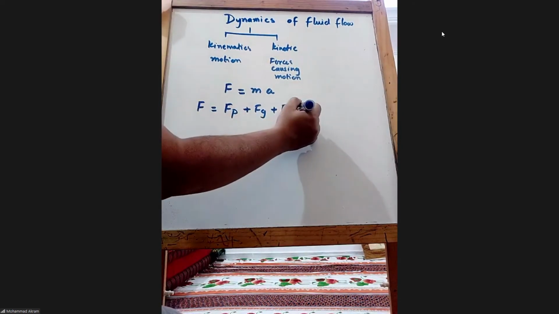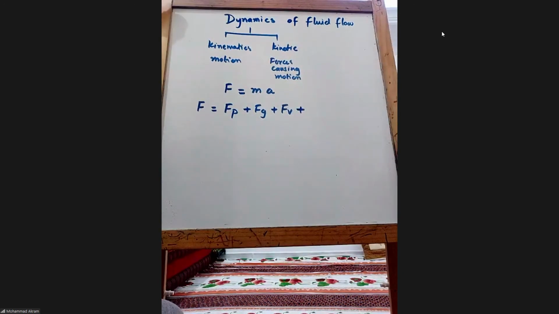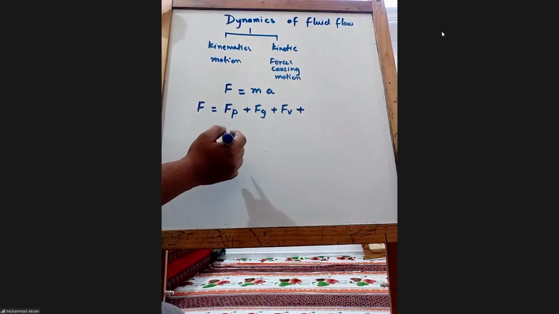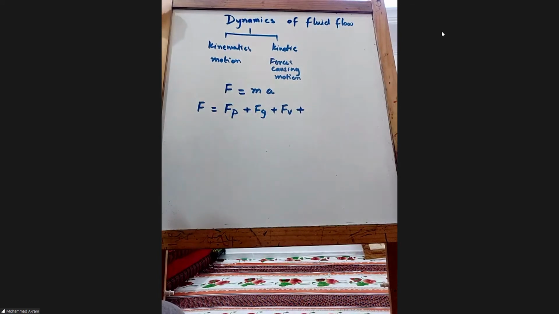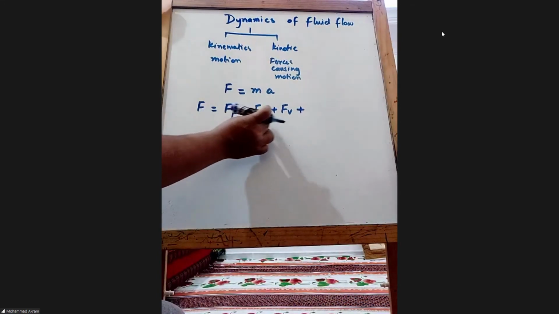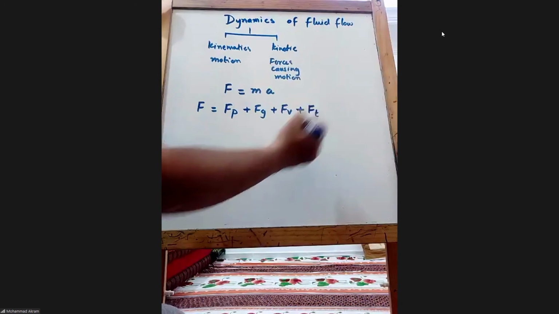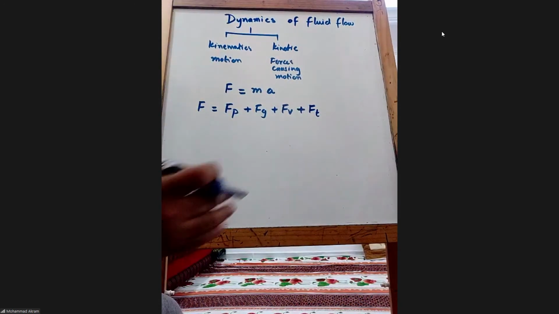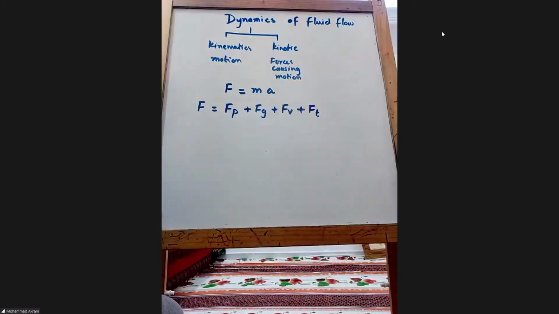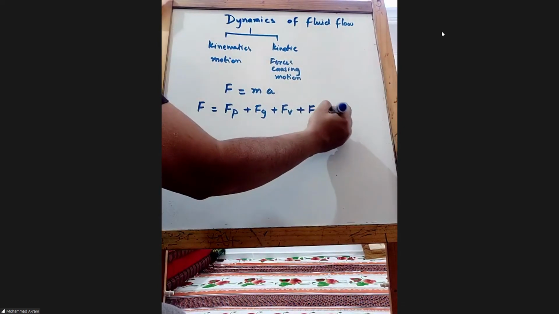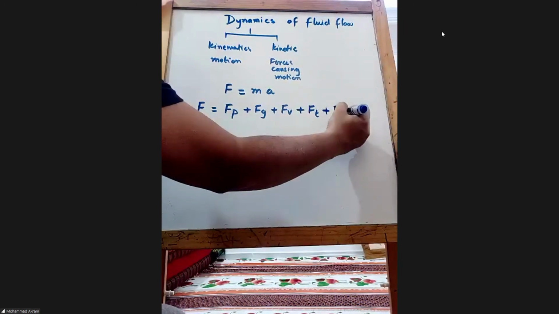In the flows, basically we have pressure forces, gravity forces, viscous forces, and something related to turbulence. Turbulence means that instead of going smoothly, the flow goes in a zigzag way, and because of that there will be some collisions. Then because of the compressibility of the flow, there are also forces.